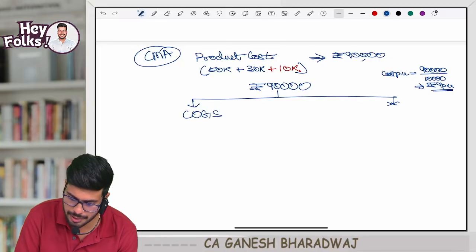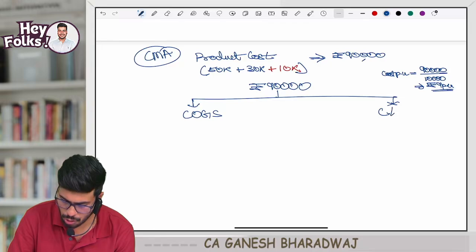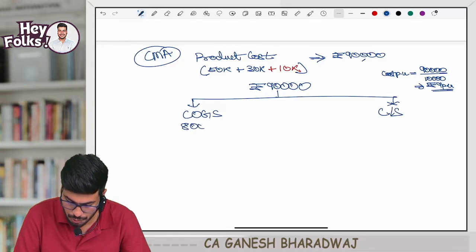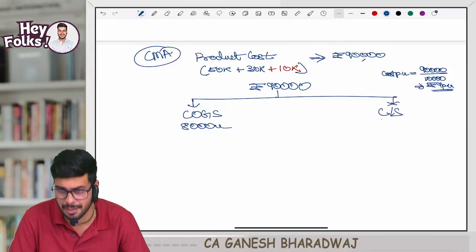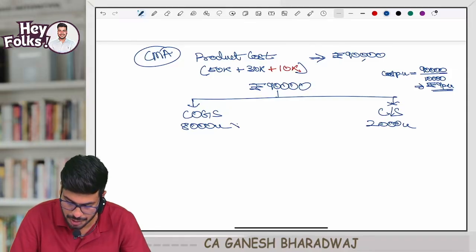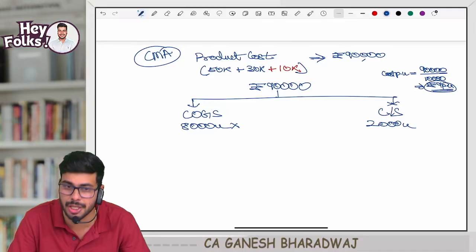Cost of goods sold, and closing stock. How many units have you sold? 8,000 units. And how many units are remaining unsold? 2,000 units, correct? And every unit is going to be valued at 9 rupees.